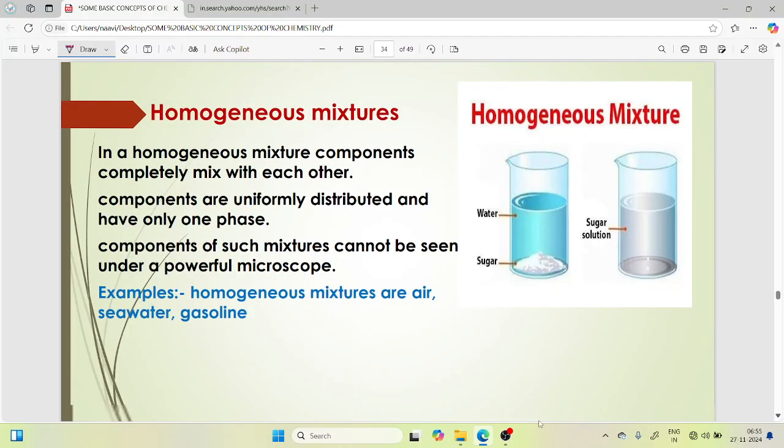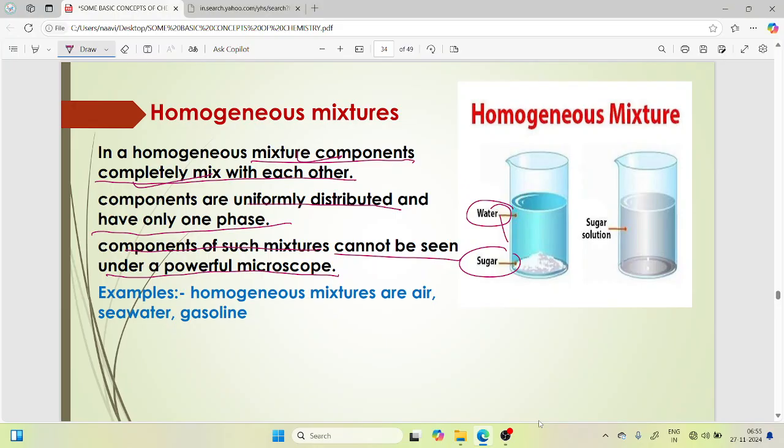Now, homogeneous mixture. In a homogeneous mixture, the components are completely mixed with each other. Components are uniformly distributed and they have only one phase. Components in such a mixture cannot be seen under the microscope. Example: water and sugar. After mixing water and sugar, we will get a sugar solution.